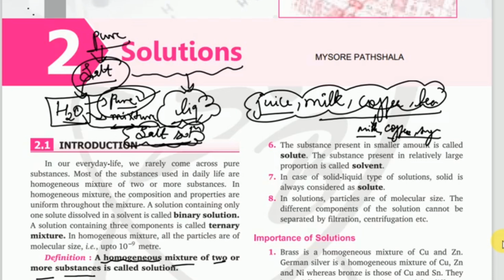So what is the meaning of homogeneous mixture? Homo means same. Geneous means composition. So when two components or two substances are added, we get a homogeneous mixture. Correct? Okay.